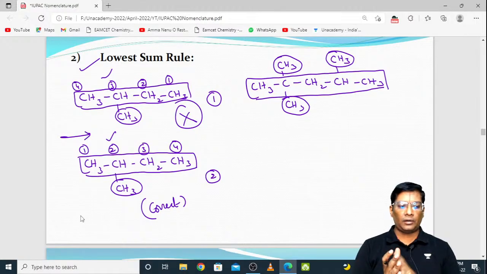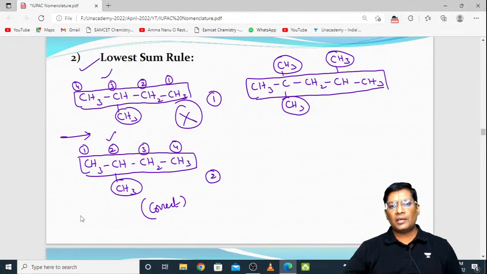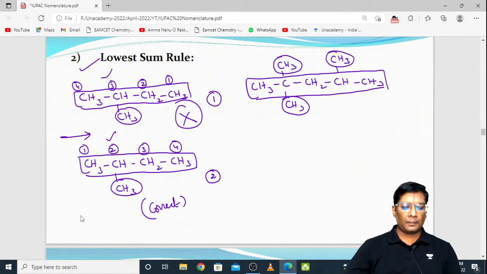ఎటువైపు నుంచి numbering ఇస్తాం, either from left side or from right side. Which is the correct one? Anyone please tell me. ఎటువైపు నుంచి numbering ఇవ్వాలి మనం? Left side నుంచా, right side నుంచా? So you may give the numbering from this side or from that side, because here the substituents are there, here also the substituents are there. But which is the correct one?